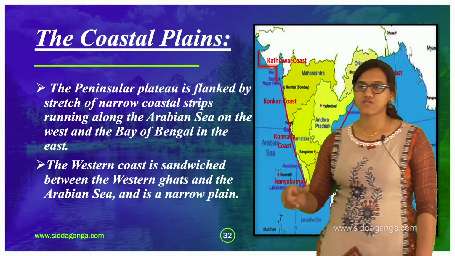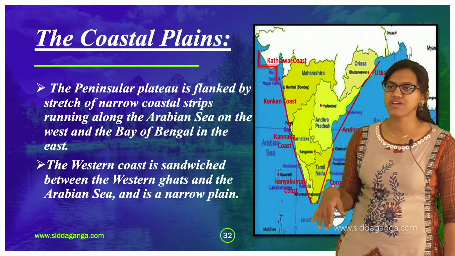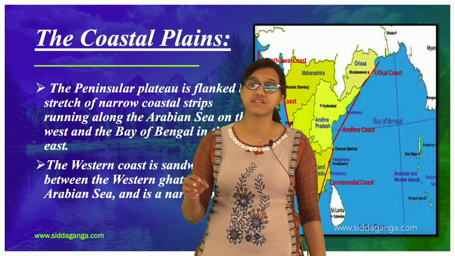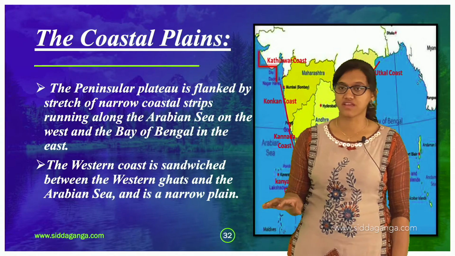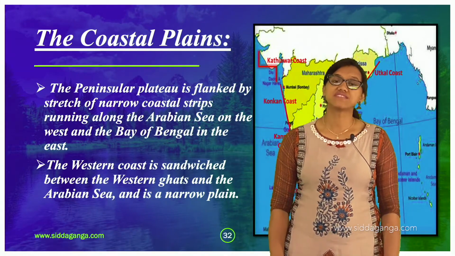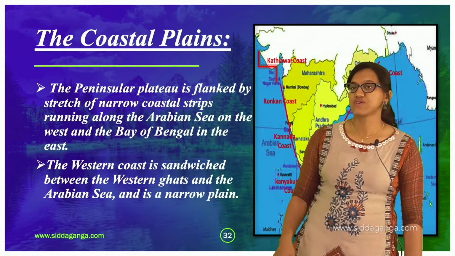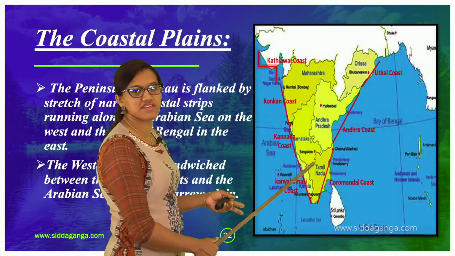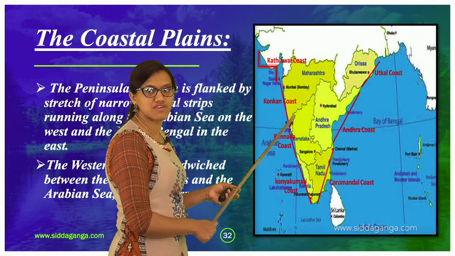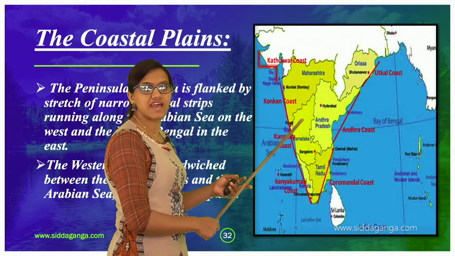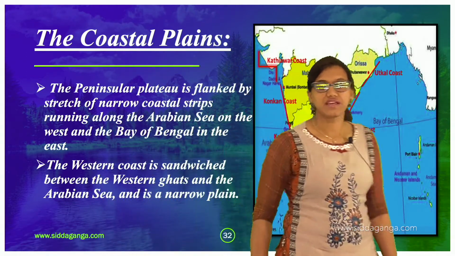That's the reason it is called coastal plains, wherein these areas are very fertile in nature. Agriculture is possible, and mostly these people carry out fishing and all that. That is the main thing about these coastal areas. The western coast is sandwiched between the Western Ghats and the Arabian Sea and is a narrow plain. As I told you, if you find the Arabian Sea here, the Western Ghats are very near, found here. So between the Arabian Sea and the Western Ghats you can find the western coast sandwiched.